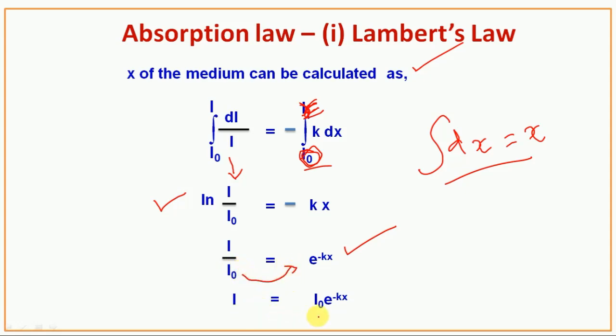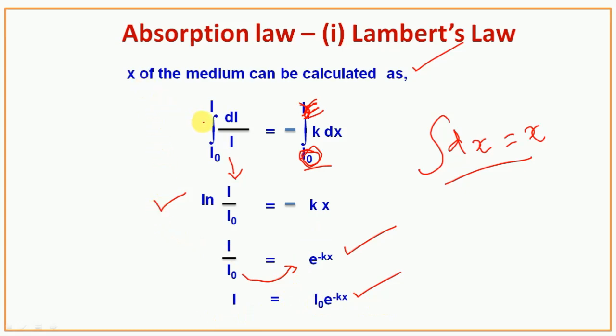I is equal to I0 e^(-kx). Therefore, I is equal to I0 e^(-kx).